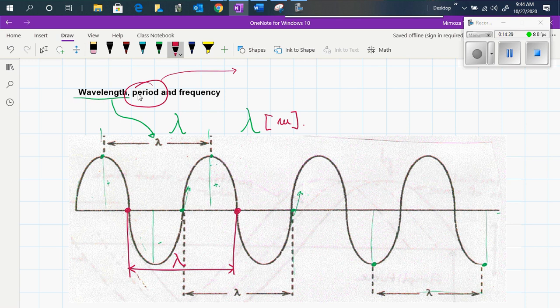So the time that it takes to go from this point, point A, to point B is known as the period, or the time from point C to point D, or from point E to point F, or from point G to point H is known as the period of the wave. And frequency is the inverse. So we saw that period and frequency are inverses of each other.